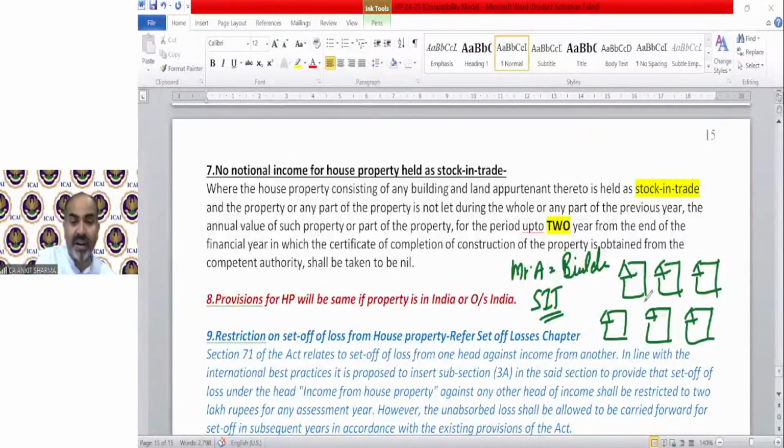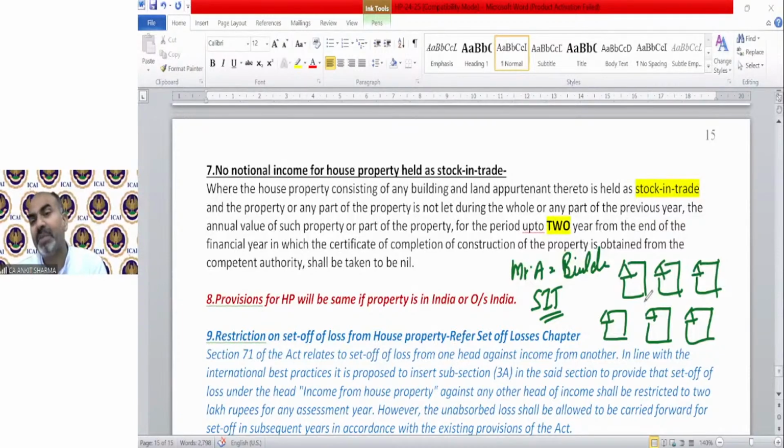Suppose a builder constructed 100 flats, and these 100 flats are not sold off yet. These 100 flats can be treated as deemed let out properties, and the rent value of those 100 flats can be taxed in the hands of that builder without having any real income. So it can be a huge amount of tax he needs to pay.